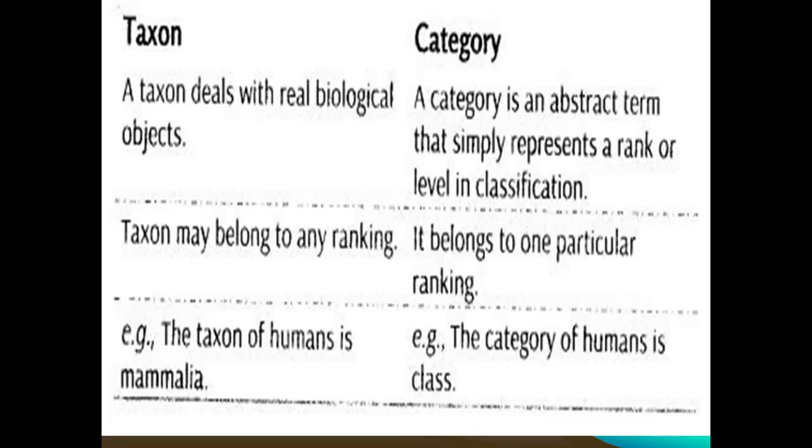Now, here is the difference between taxon and category. In taxon, you are seeing that a taxon deals with real biological object, and in a category, you see a category is an abstract term that simply represents a rank or level in classification. Then in taxon, you are seeing taxon may belong to any ranking, and in category, it belongs to one particular ranking. So example is also given. Taxon of human is mammalia, and the category of human is class.